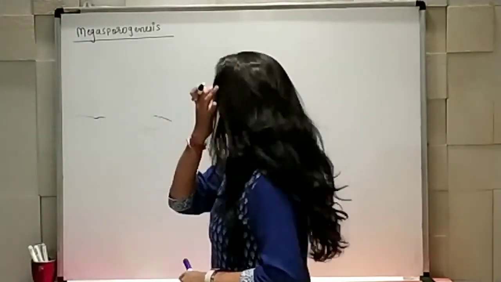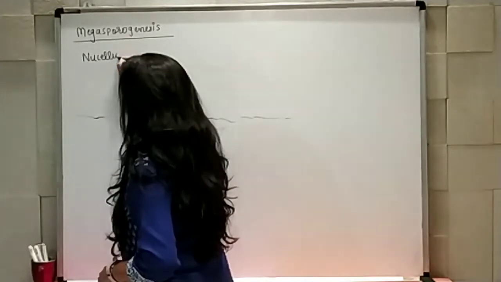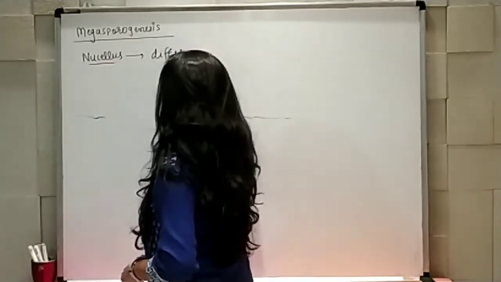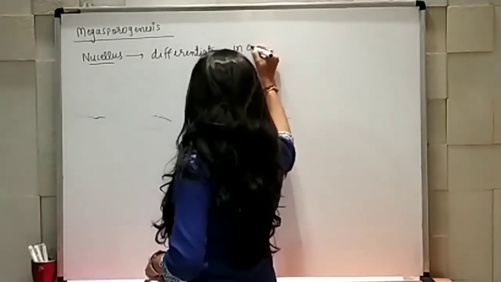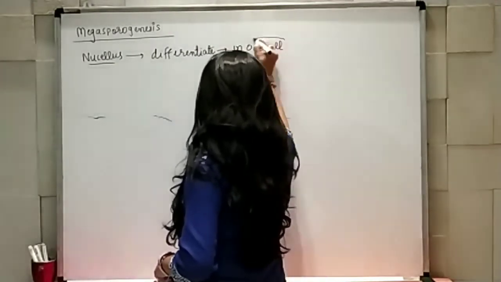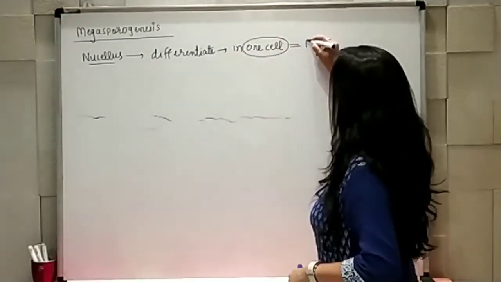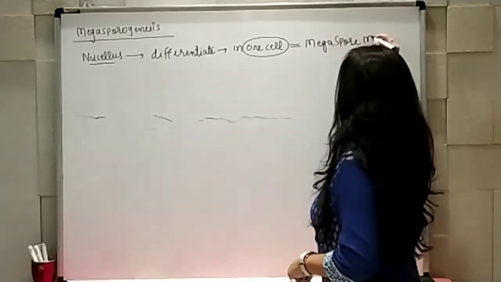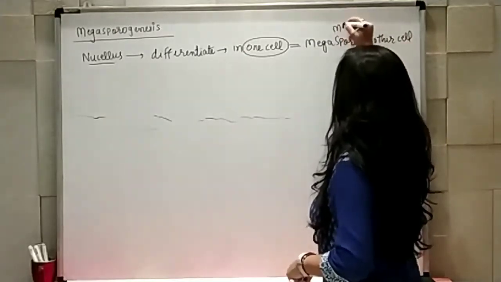We all know that the nucellus is going to differentiate into one cell, and that one cell is known as the megaspore mother cell, or you can write MMC.